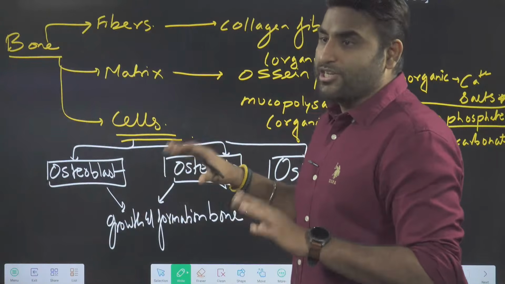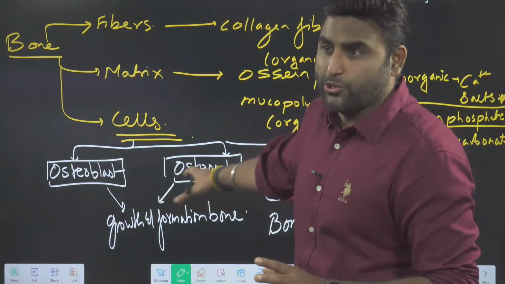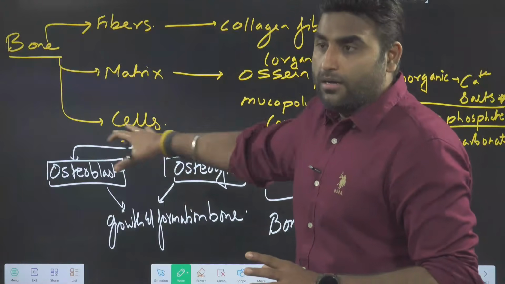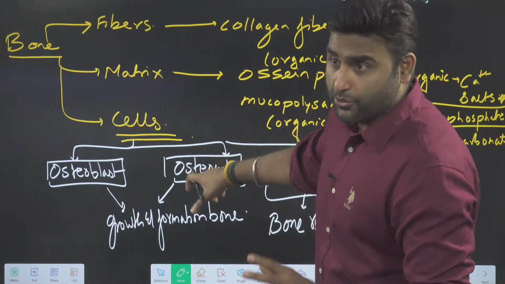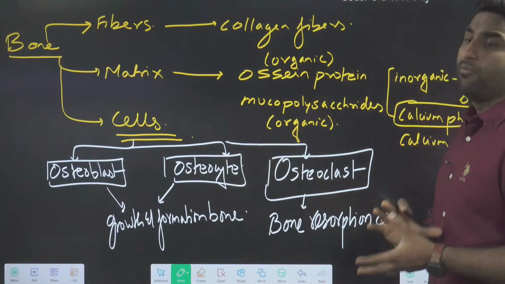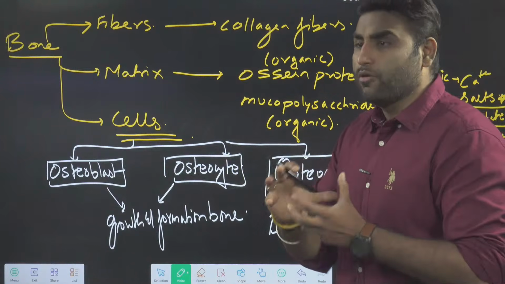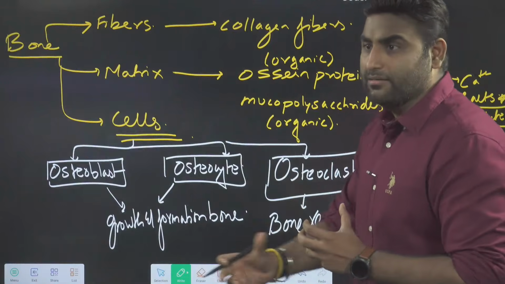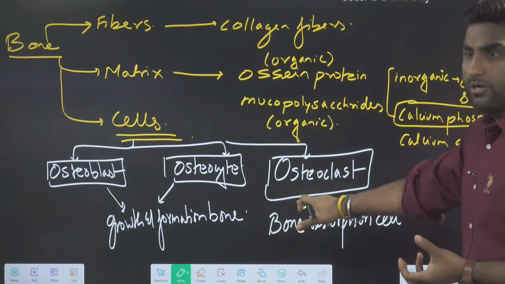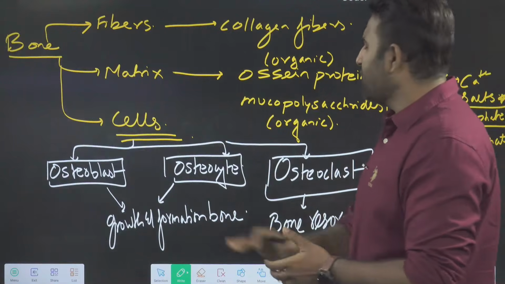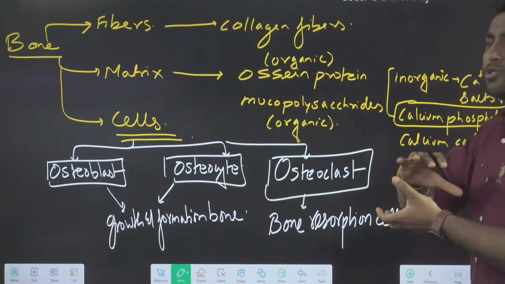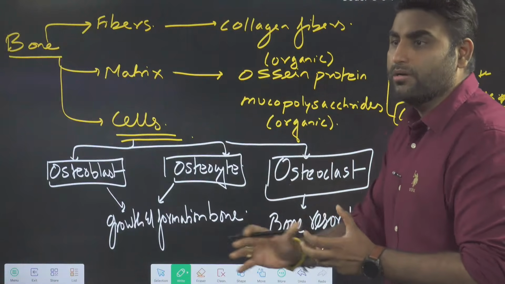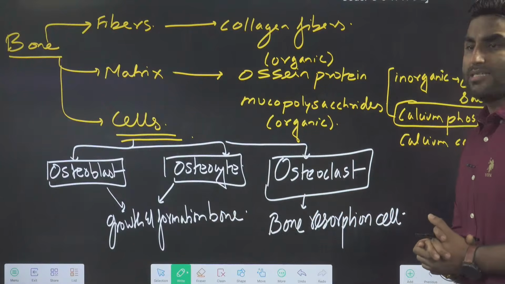In our chapter they have only mentioned the osteocyte cell. The other early cell is osteoblast, the mature cell is osteocyte. And for the bone resorption activity, the bone breakdown or removal of bone tissue, osteoclast activity will be there. So one is helping in depositing, one is helping in removal. By that we are remodeling the bone.